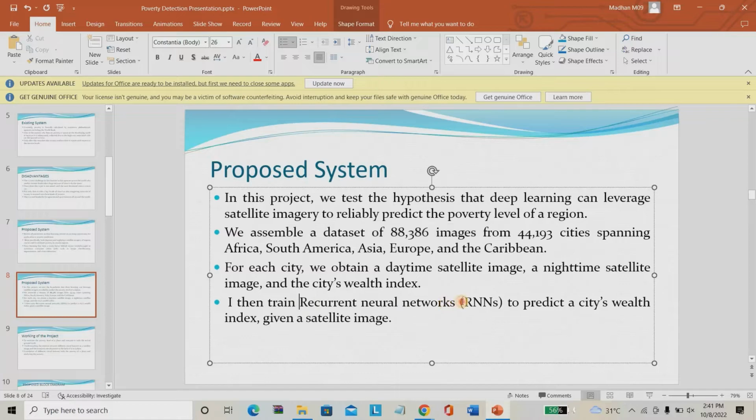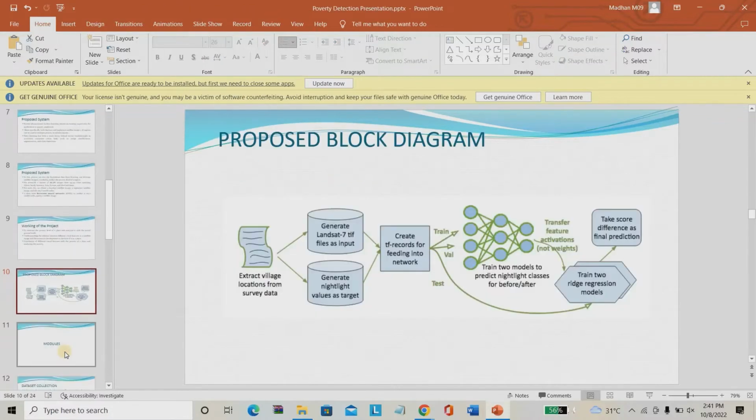We are using a recurrent neural network as our proposed system in the project, which is the complete working of the project. This is the proposed system block diagram. We have to extract villages' or places' locations, and from that we have to generate the dataset: how much water bodies, how many roof types, what are the industrial areas, what are the agriculture areas, what are the road types. Like that you have to extract everything, and then nighttime images also. From that you have to train and predict the poverty rate.